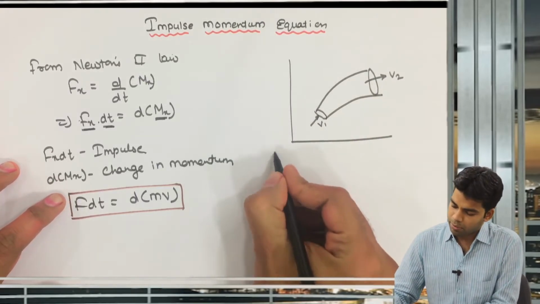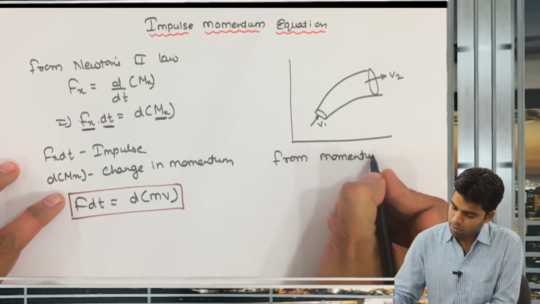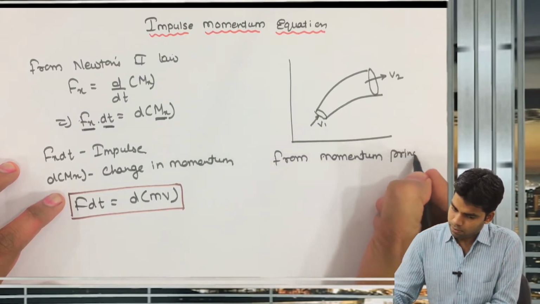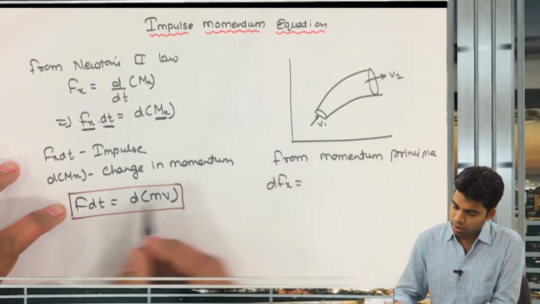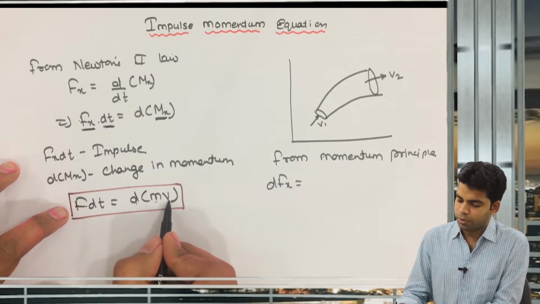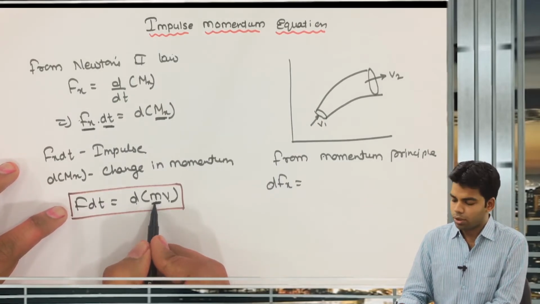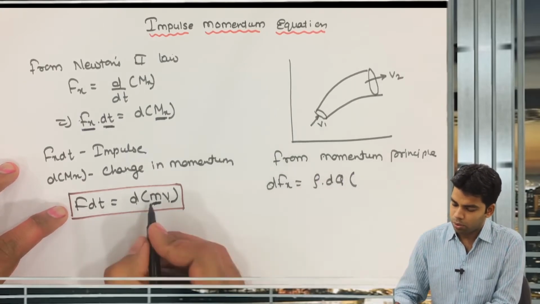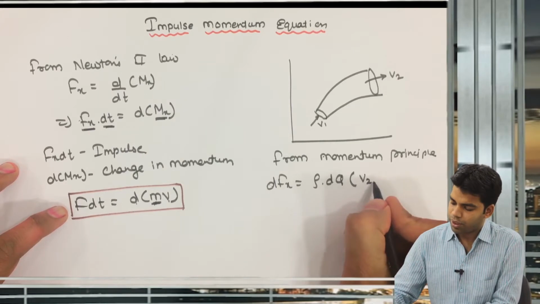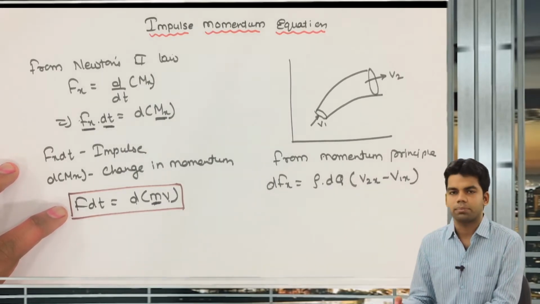So from the momentum principle, dFx is equal to d of m into v. This mass m can be written as volume into density, or you can say density into discharge dQ into the change in velocity, v2x minus v1x, in the x direction.